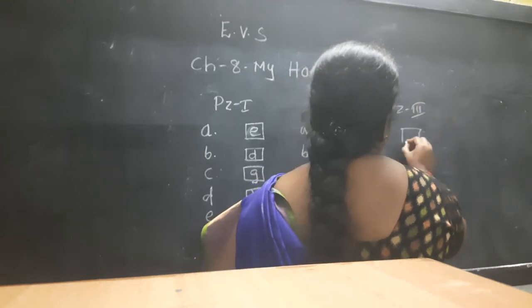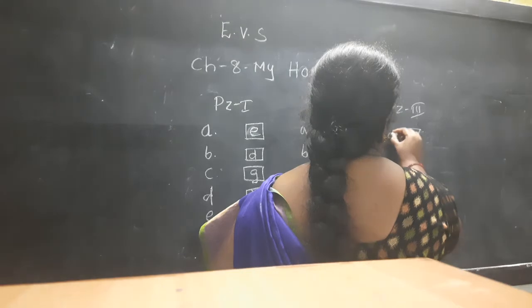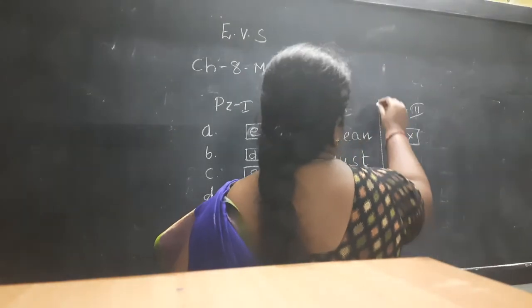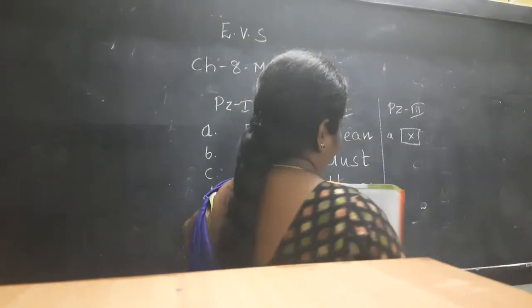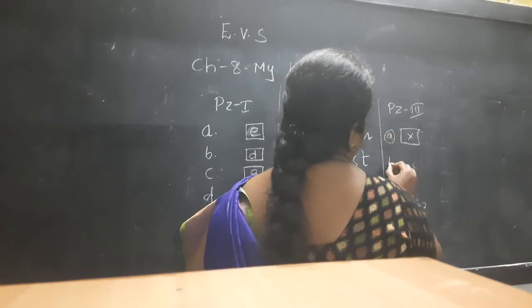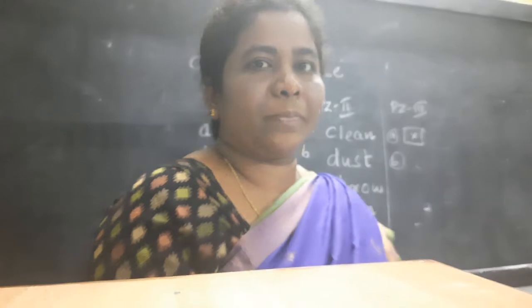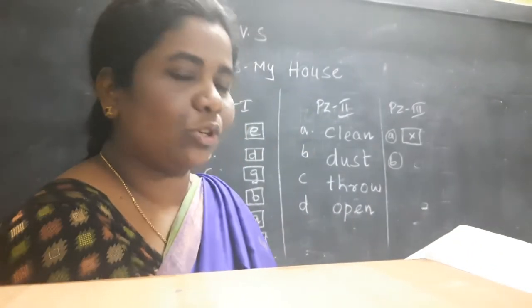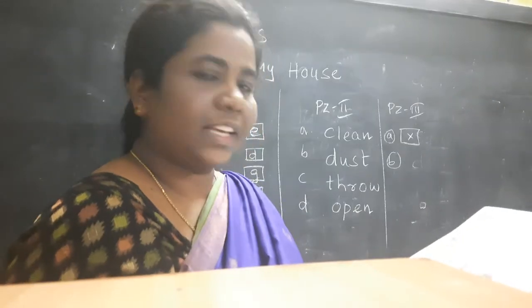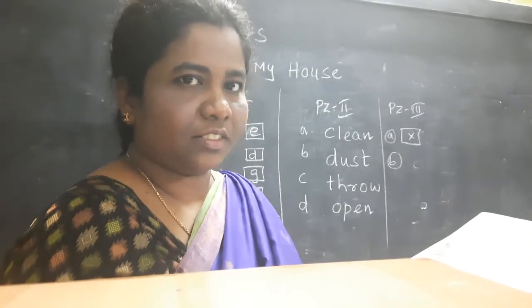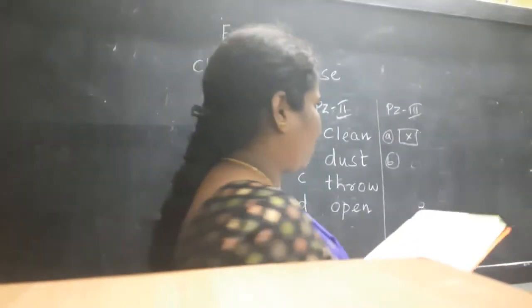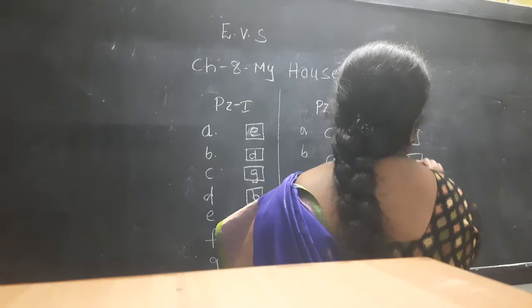In the box you have to write wrong statement for A1. Okay, children? Now B1. We should not play with sharp things. This is correct. You have to put a right.